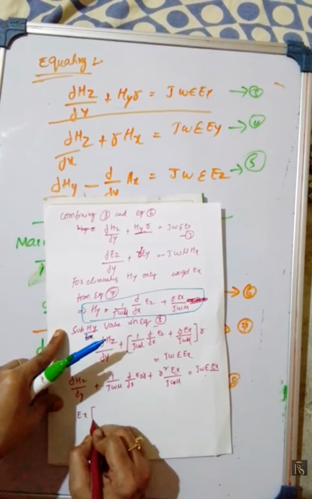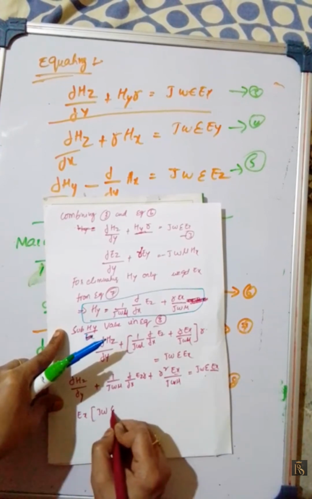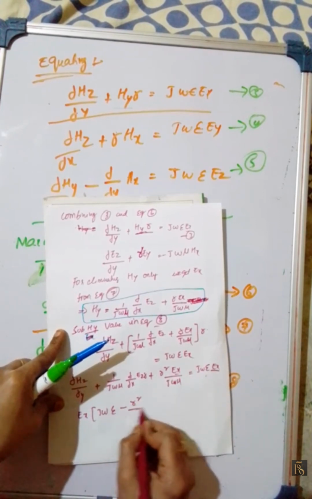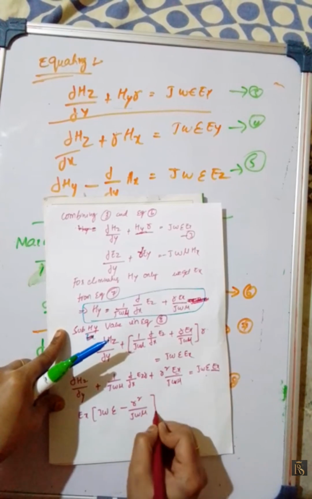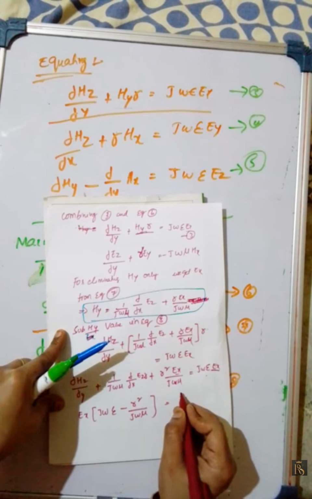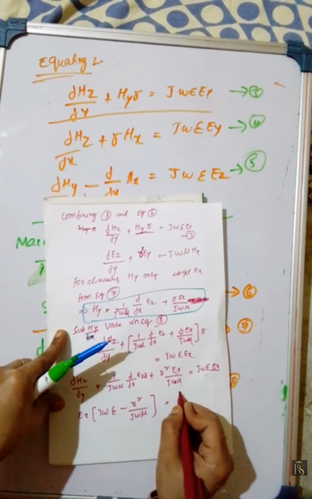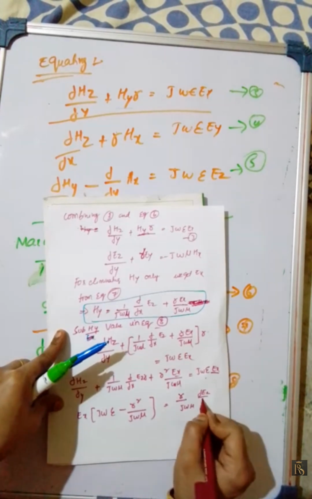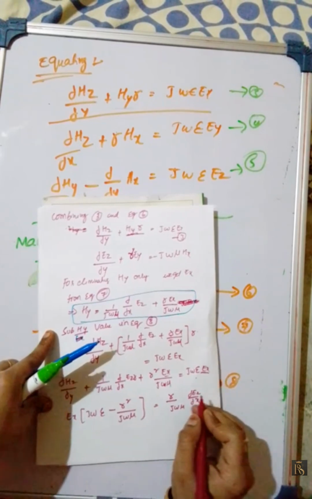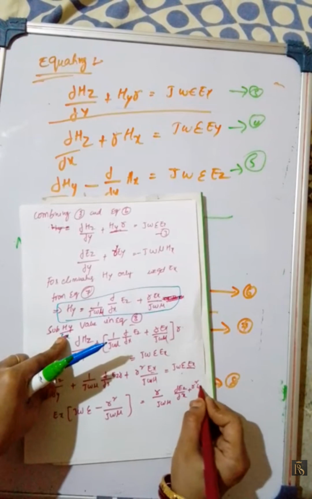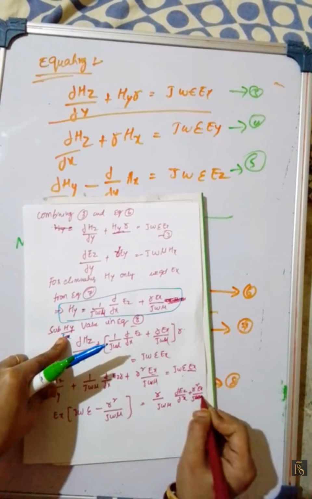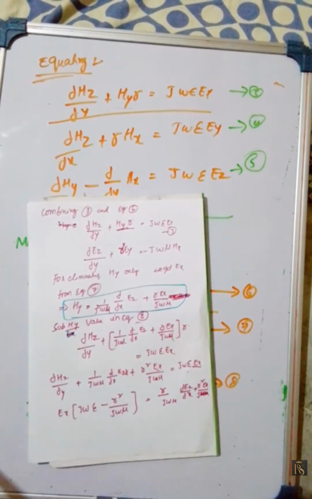Ex is common: j omega epsilon minus r square by j omega mu, is equal to r by j omega mu dou Ez by dou x plus r square Ex by j omega mu.